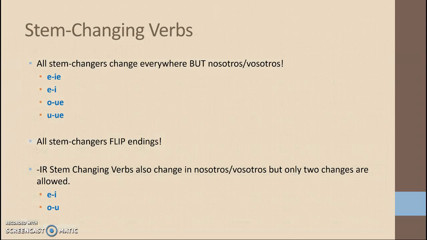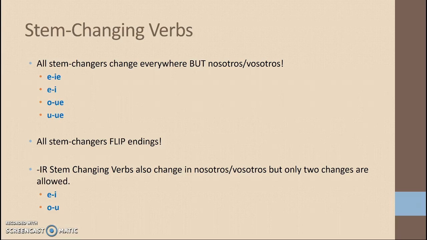Okay, stem changers are a little bit complicated. We have to treat a stem changer just like we do in the normal present tense, which is a boot verb. So all of our stem changers will still stem change everywhere but the nosotros, vosotros.